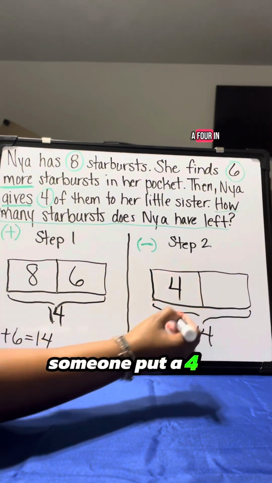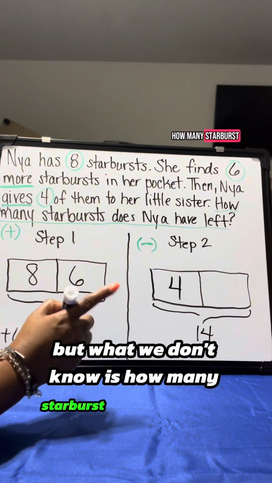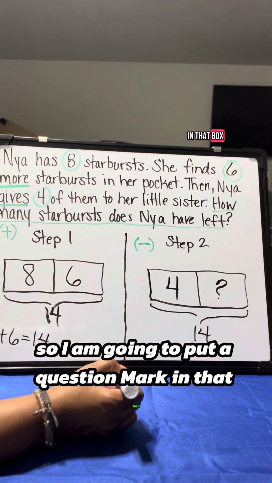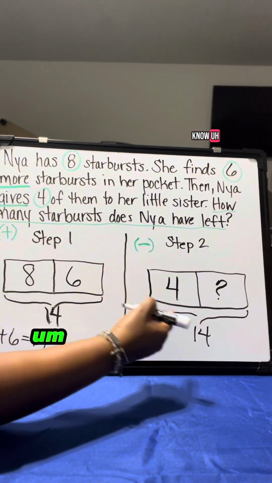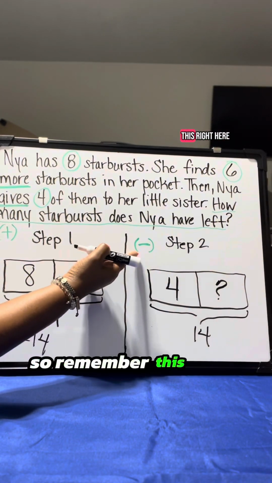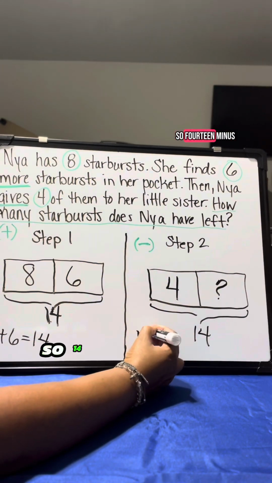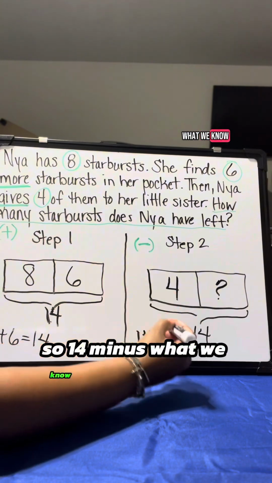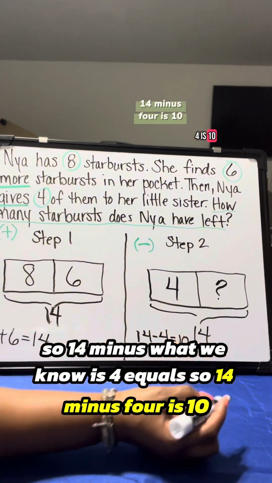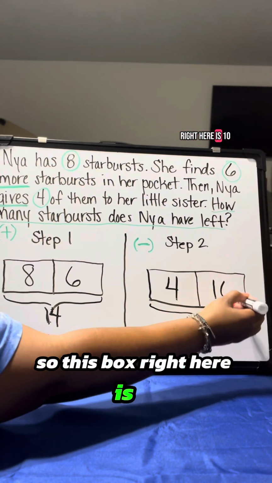So I'm going to put a 4 in that box right there. But what we don't know is how many starbursts Naya has left. So I am going to put a question mark in that box because that's what we want to know, how many she has left, because that's what we don't know. All right, so remember, this tells us we're going to take away because we found that clue word. So 14 minus 4 is 10. So this box right here is 10.